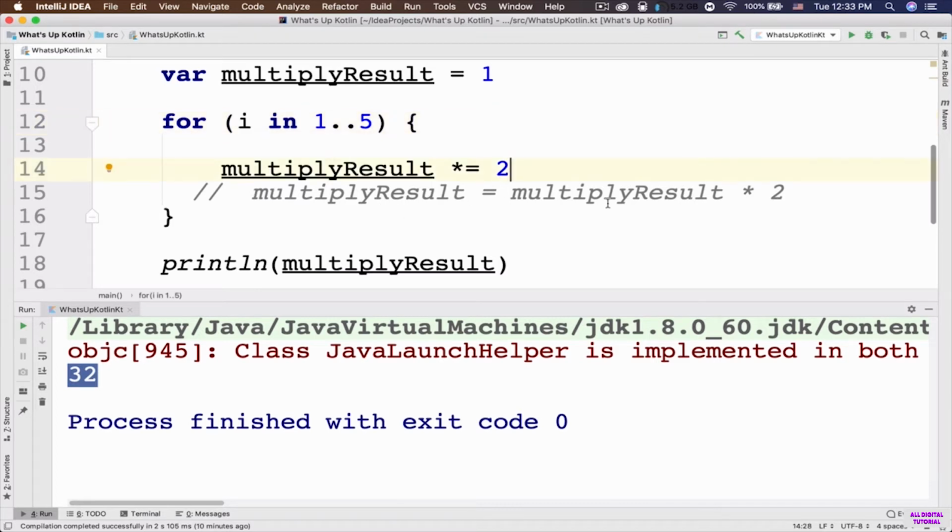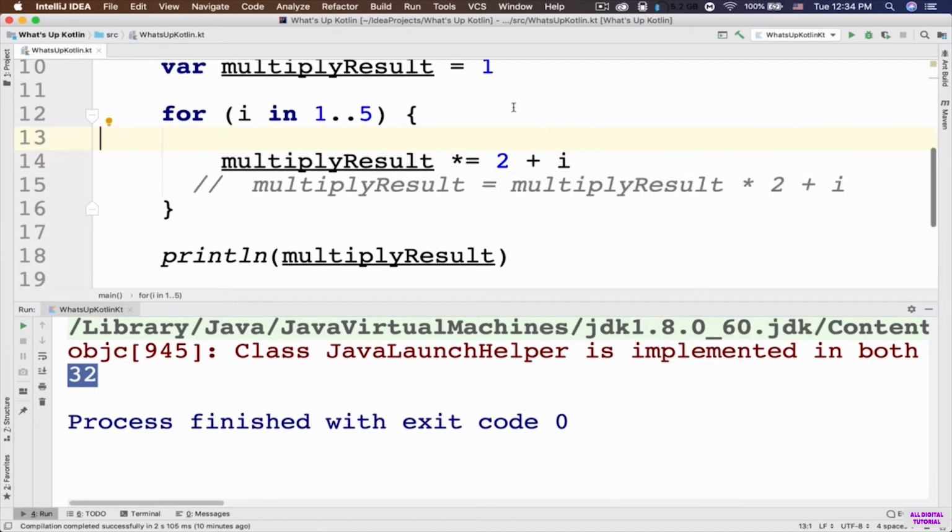So inside this for loop, we can say multiply result multiplied by 2, plus I. So we can also add the value of the I after this multiplication operation. So this way it's more interesting. Now let's go ahead and run the app and see the result. So here it is, the result outputted to the console: 2520. So here I'm using a closed range, right?